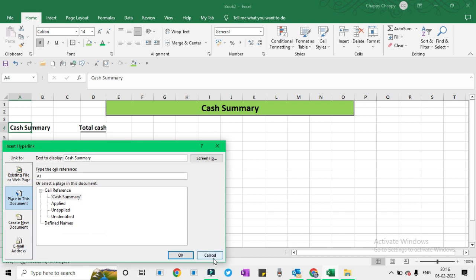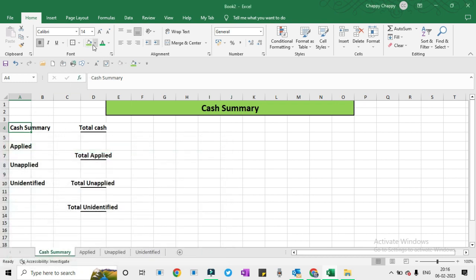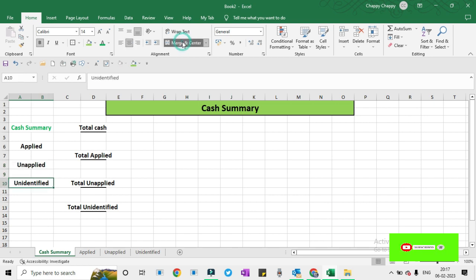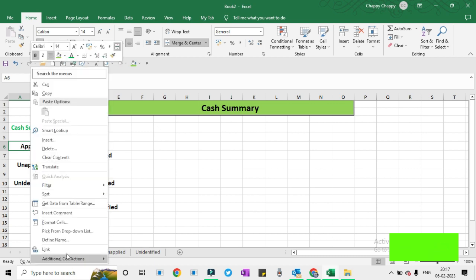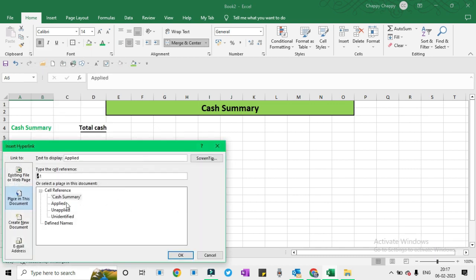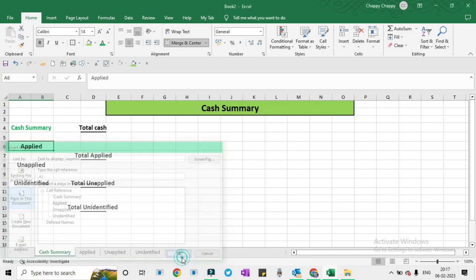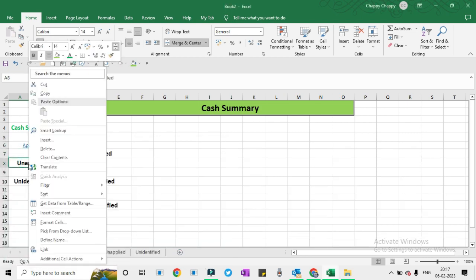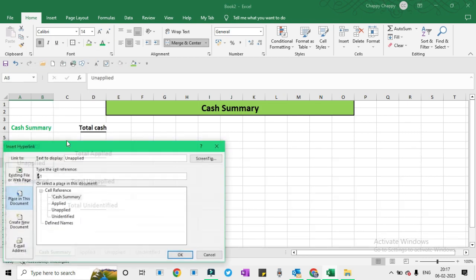Now just below Total Cash, we will write equals SUM. We have to get the sum of total cash. Then we will jump to the sheet and add this, comma, sum of this, comma, sum of this, bracket close.